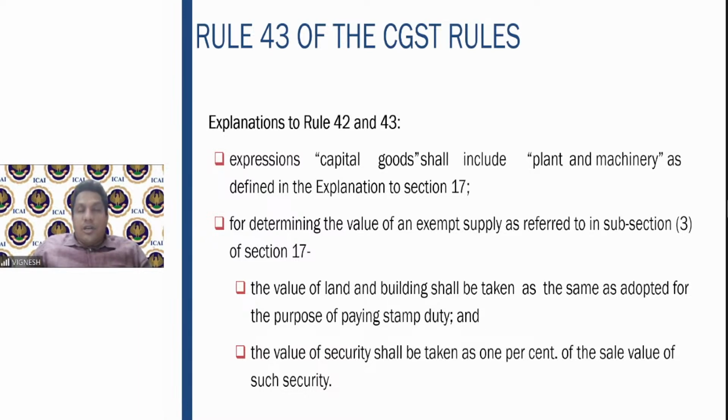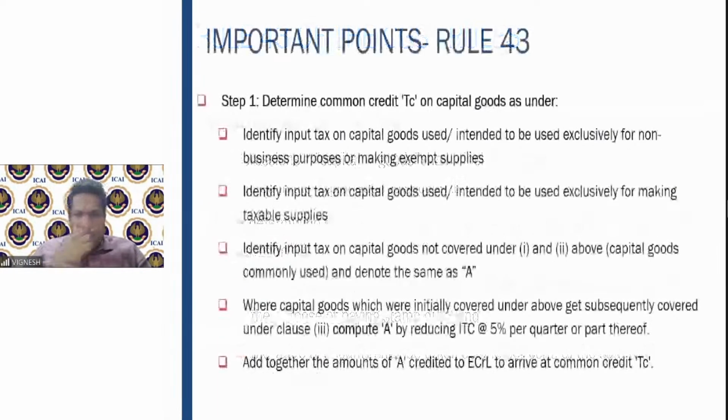And the value of the securities, because the securities also will be huge amounts. It will be purchase, sale, huge amounts. So that entire amount, for trading purposes you cannot claim, because it is speculative in nature. So the rule says that wherever there is a sale of securities and you have to work out the exempt supply, the value is to be taken at 1% of the total sale value of such security.